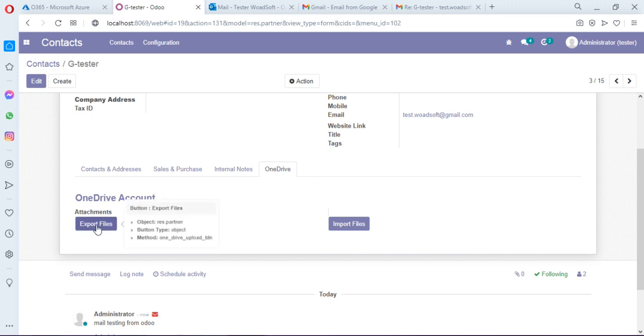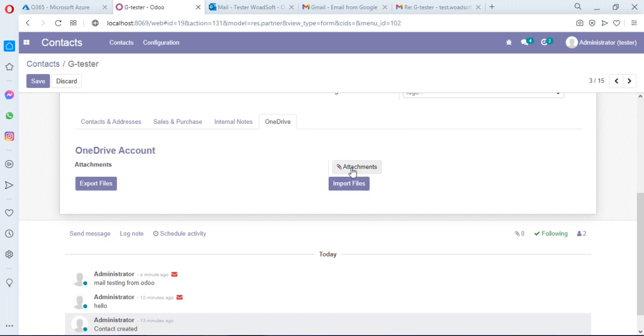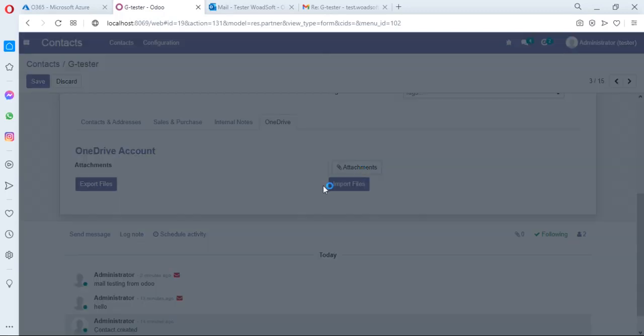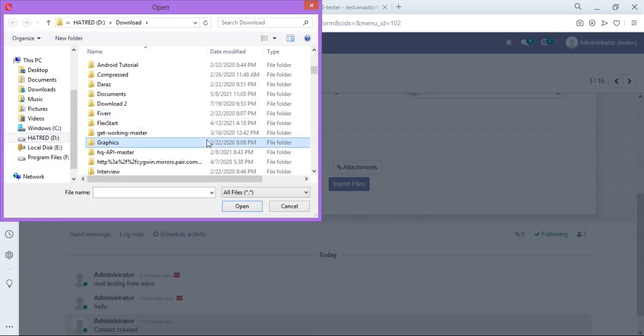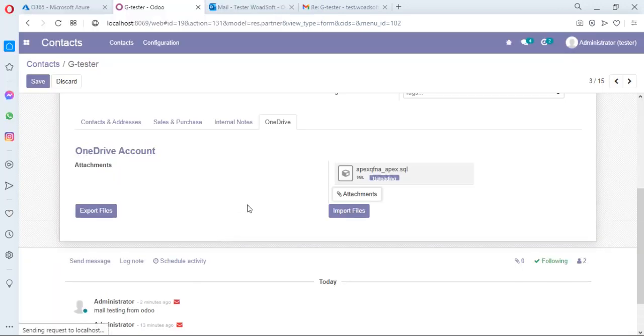You can export files and import files from OneDrive. One point you can note, the attachments are available in edit mode. Just click on edit, and here is the option of attachment. The file from attachment button. Let's suppose we select the file. Here is a zip file you have selected, and this file is successfully uploaded in Odoo.